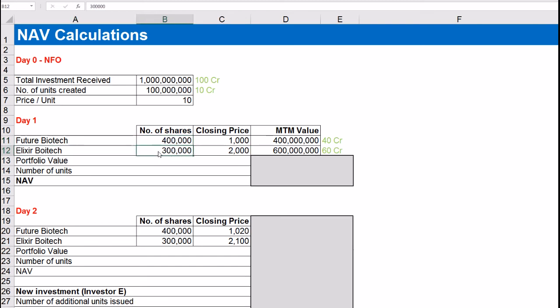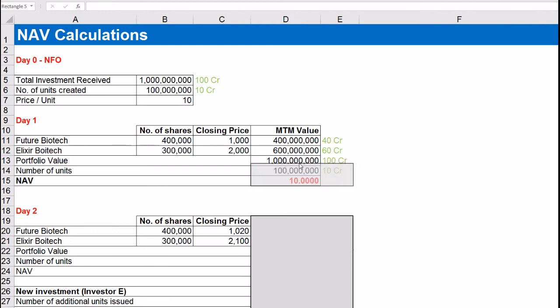Assume that both these share prices remain at 1,000 and 2,000 respectively at end of the trading day. What do you think will be the portfolio value of the fund at the end of the first day? Well, it will be 1,000 multiplied by 4 lakhs plus 2,000 multiplied by 3 lakh, which is equal to 100 crore.